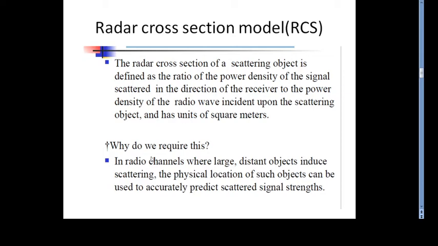So why do we require the radar cross section model? In radio channels where a large distant object induces scattering, the physical location of such an object can be used to accurately predict the scattered signal strength. So the radar cross-sectional model is used to accurately measure the power of the scattered signal, or signal strength, from the object.